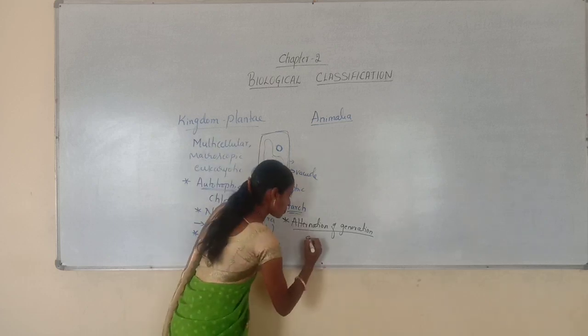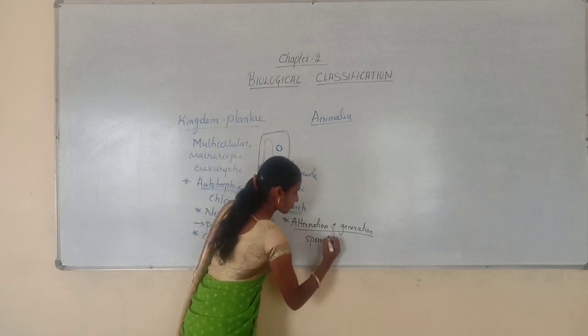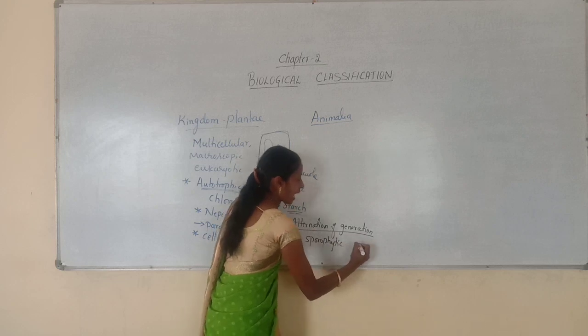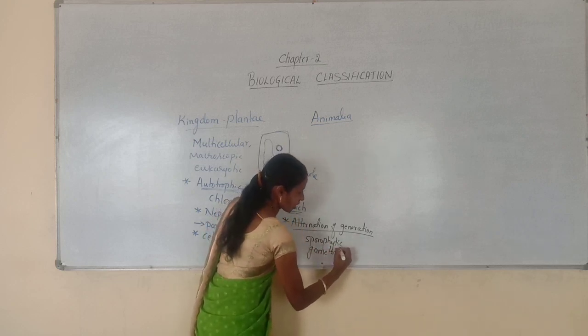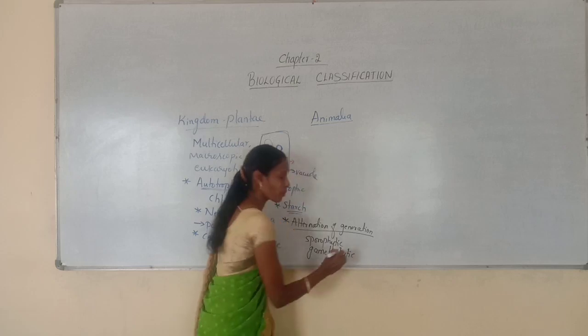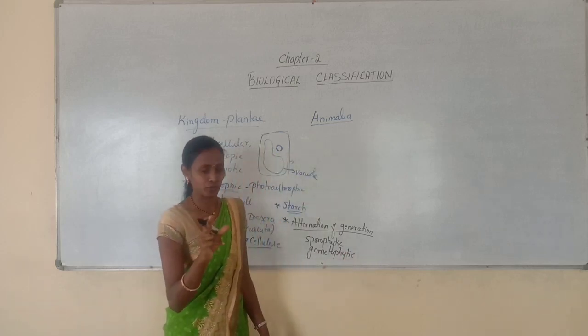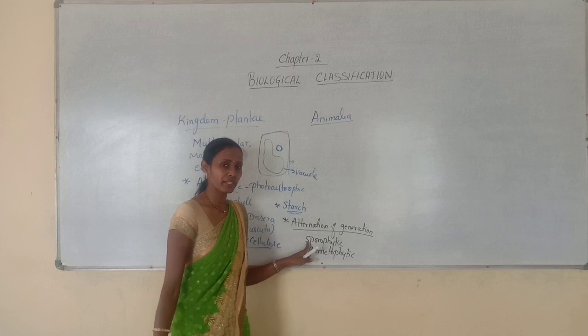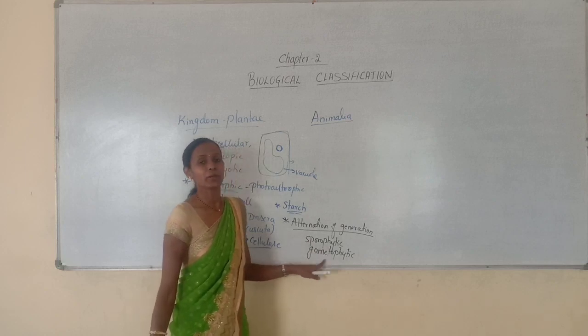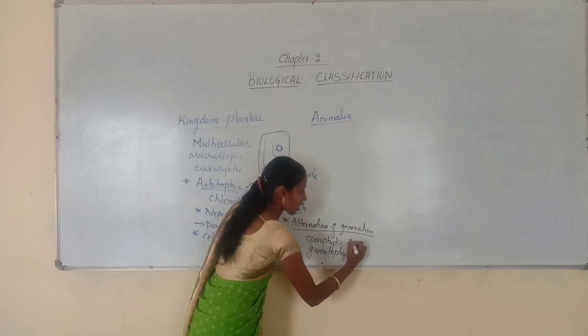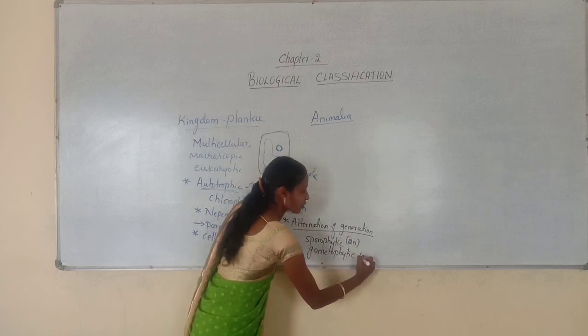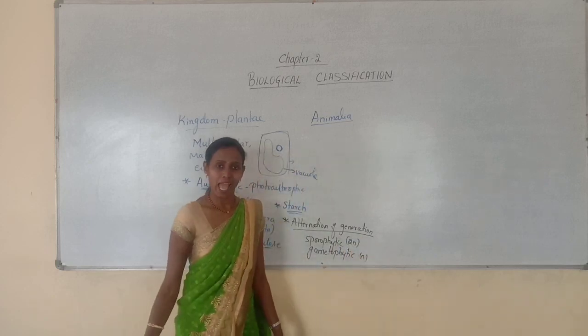One is the sporophytic phase and the other one is the gametophytic phase. And you should remember, the sporophytic phase is always diploid and the gametophytic phase is always haploid.